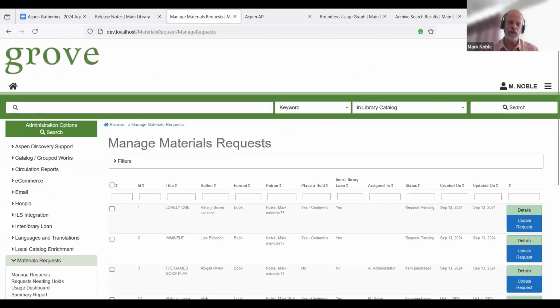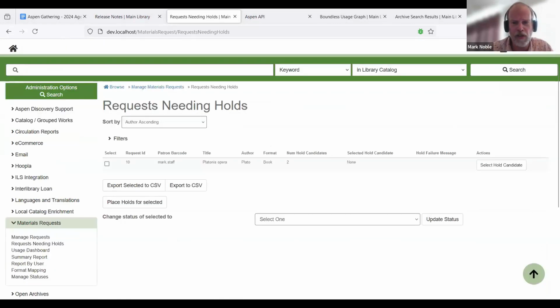What assigning it to you will do is it will send you an email saying that, hey, you've got requests that are potentially ready for hold. So now we will run that script in the background to check for hold. Let's go back to our requests needing hold. Here we go. So in this case, we have two hold candidates. So there's two different items that might fill this. So we can select our hold candidate.